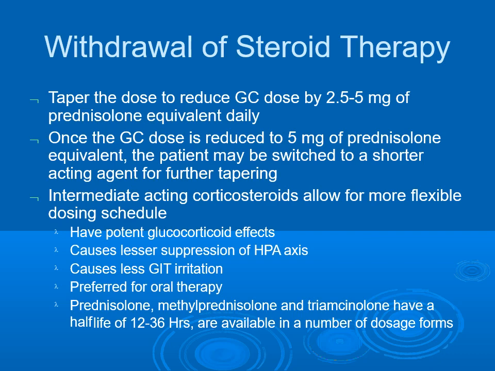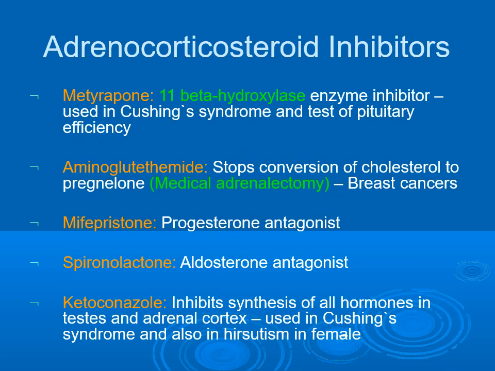Generally, intermediate acting corticosteroids allow for a more flexible dosing schedule because they have potent glucocorticoid effects, cause lesser suppression of the HPA axis, cause less gastrointestinal tract irritation, and are preferred for oral therapy. Examples like prednisolone, methylprednisolone and triamcinolone have a half-life of 12 to 36 hours and are available in a number of dosage forms. And this is the last slide of this lecture.